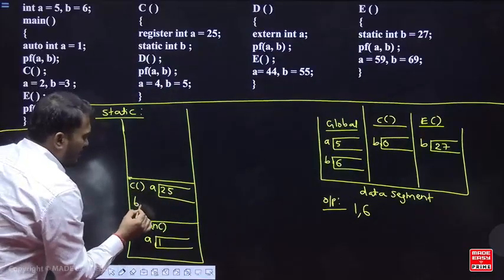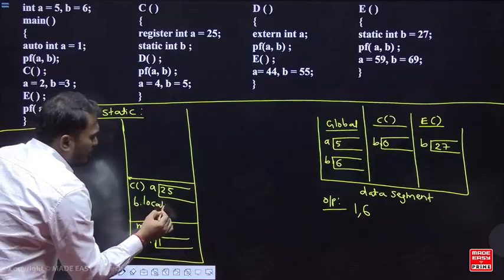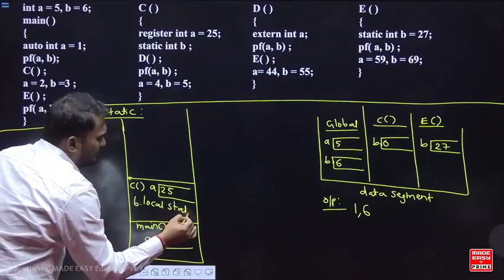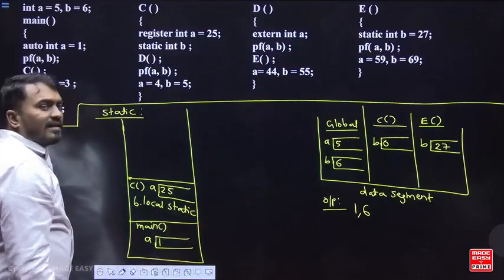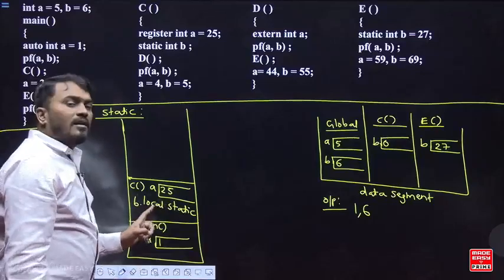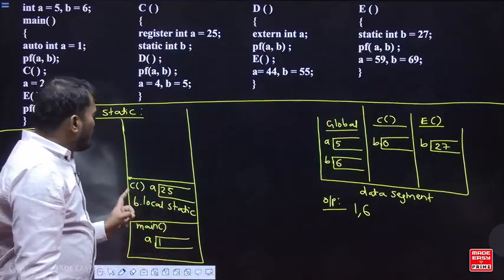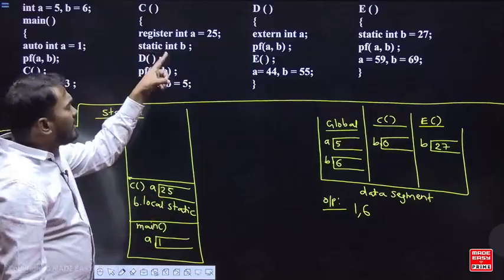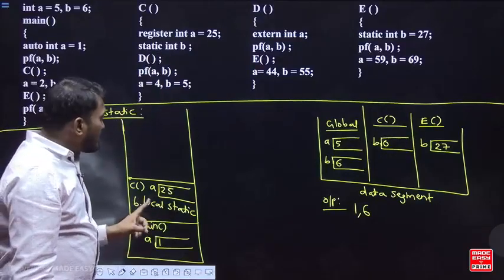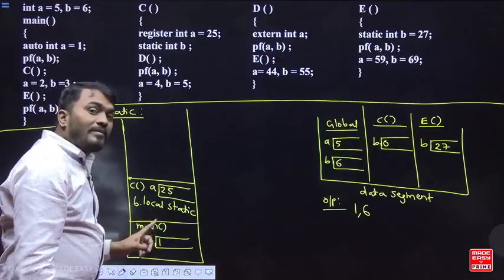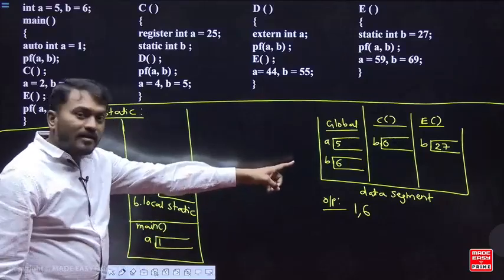Look at here. So I am writing here B local static. So why am I writing this? Just for easy understanding, अपने को समझ में आने के लिए लिखा है. So B is a local, local declaration is there. B is a local and static. इसका डब्बा कहाँ पे है? Global का data segment में है.